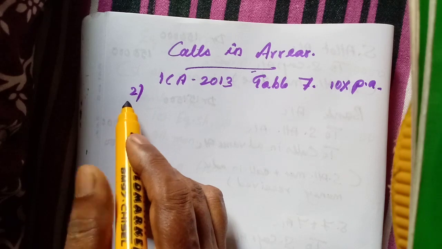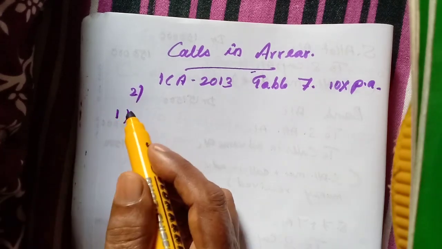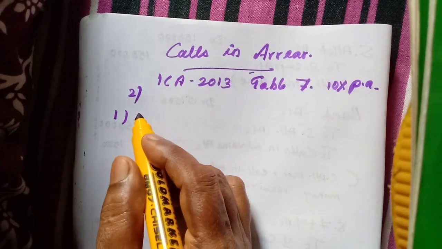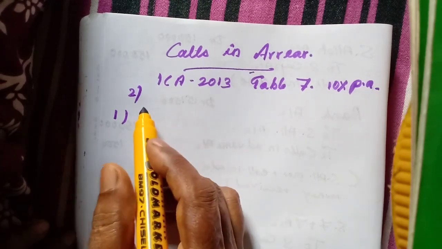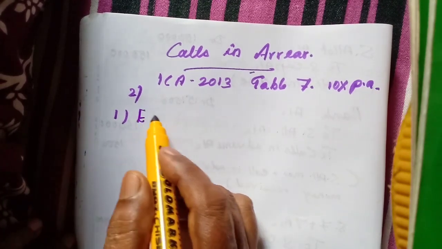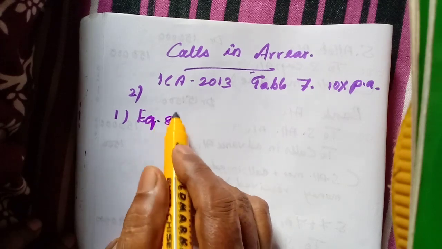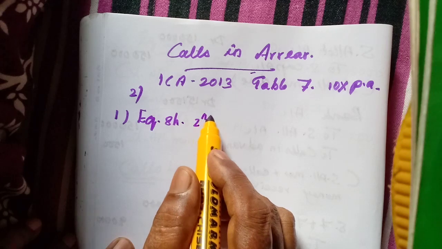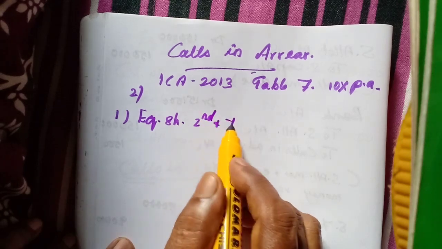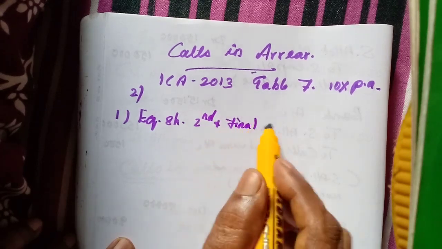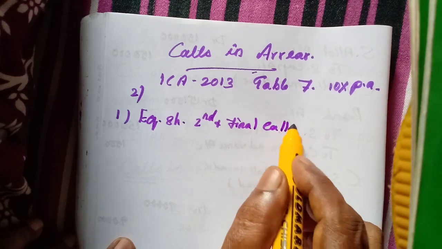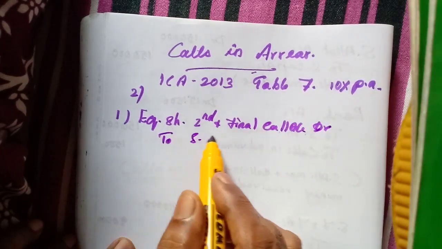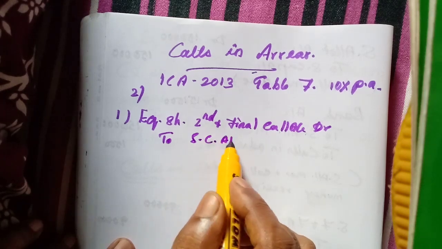Number 1, for call money due, we know that call money due, equity share, that may be second and final call, or first and final call account, debtor to share capital account.